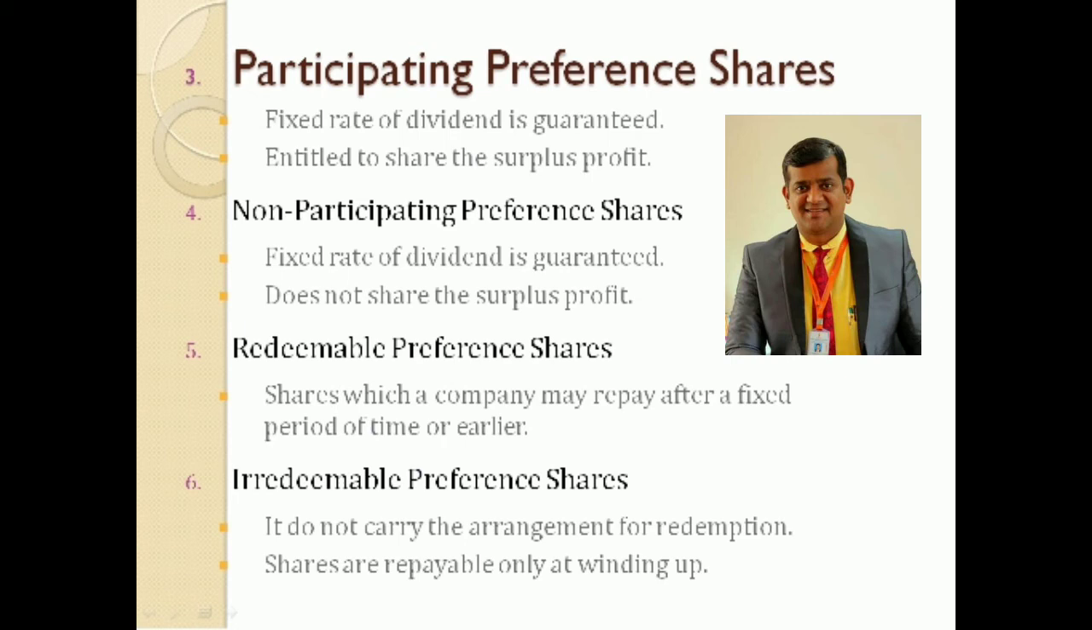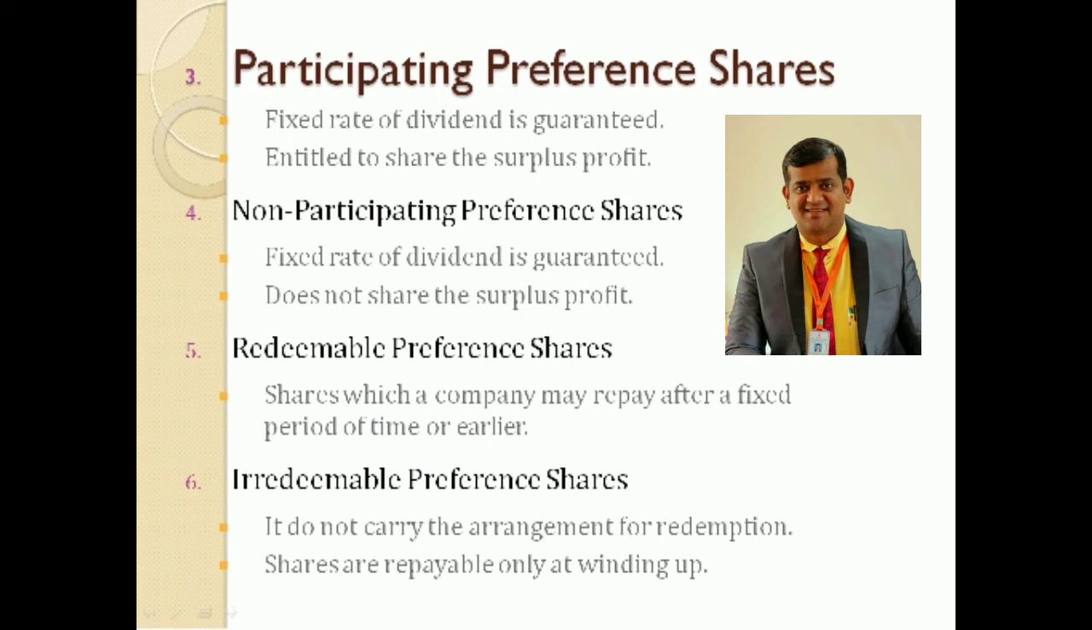Clear? When the company feels that it is capable of giving back their capital, the company can give a formal notice on the basis of the articles of association. So formal notice will be given to the shareholders and their shares can be taken back, the amount can be settled. So that is what redeemable preference share is all about. And irredeemable preference share is exactly opposite to redeemable. It does not carry the arrangement for redemption, and shares are repayable only at the winding up of the company. So shares will be paid only at the time of winding up of the company.